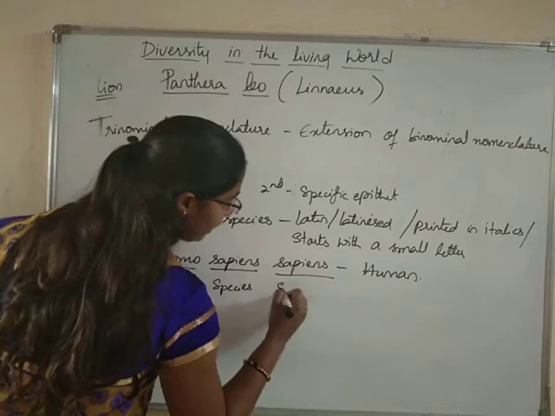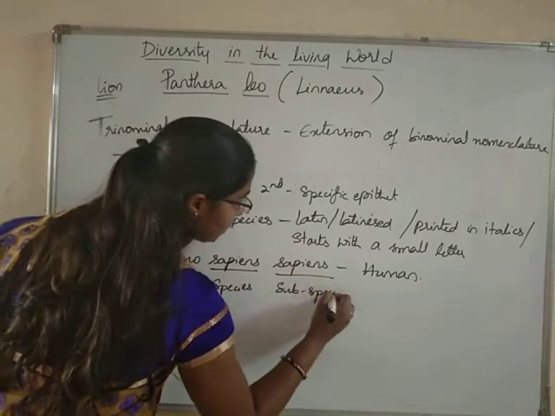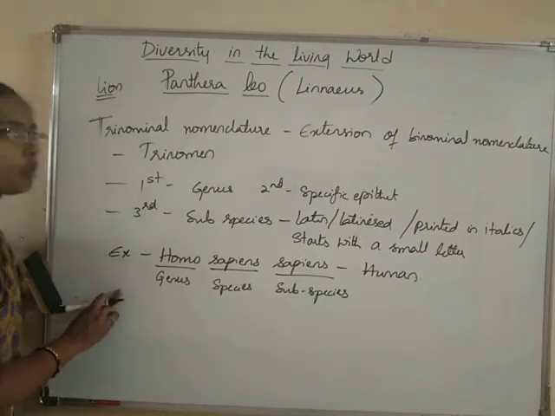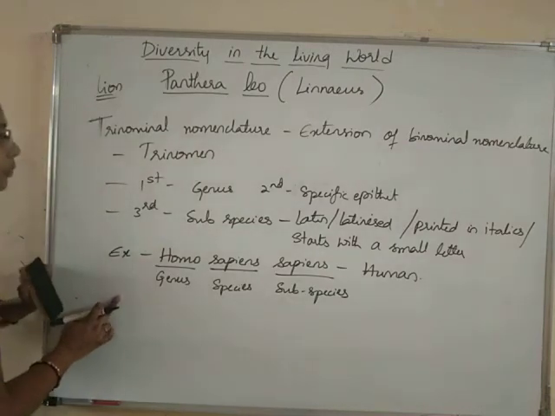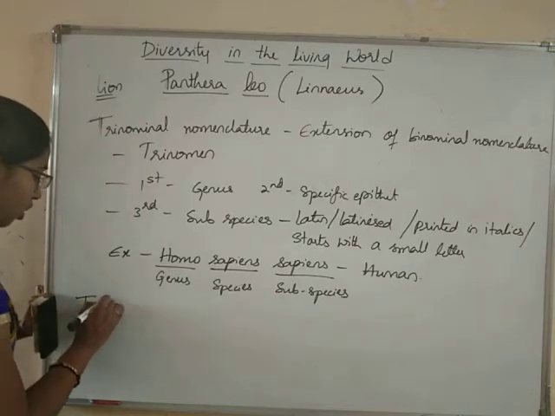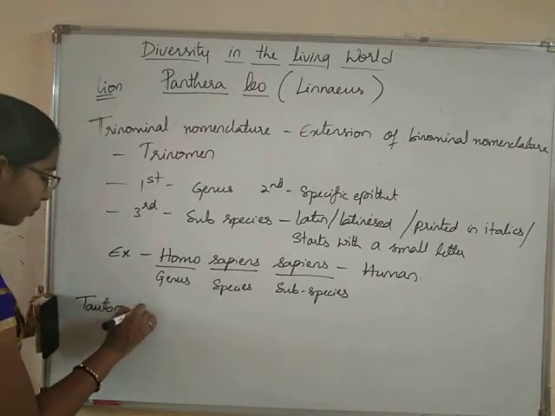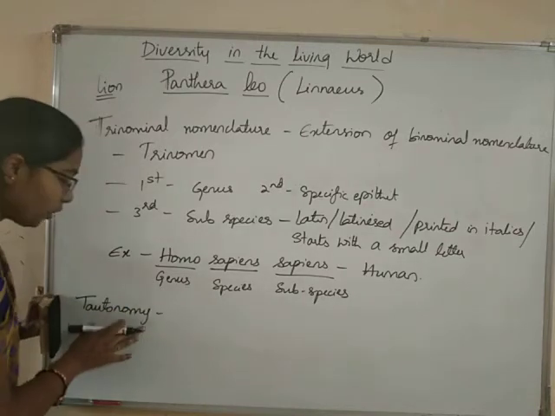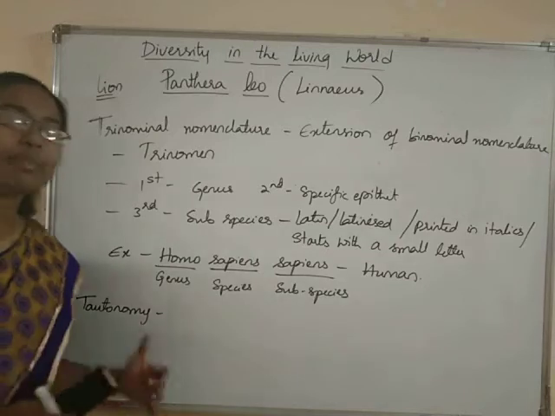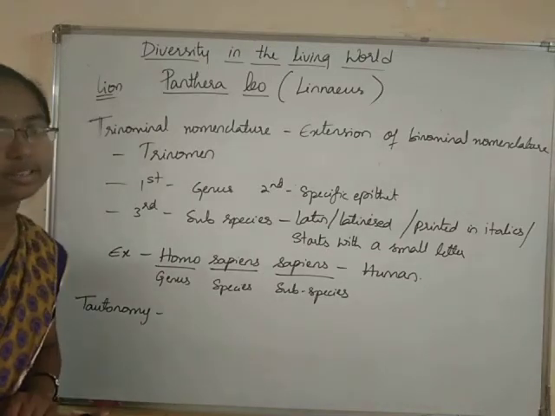The third word is indicating the subspecies. This is regarding trinominal nomenclature. Coming to another type of nomenclature, tautonymy. So here in tautonymy, this is a practice of naming of the organism.